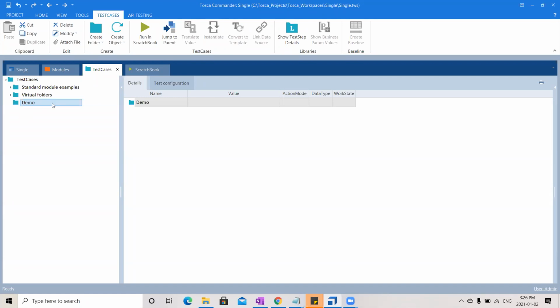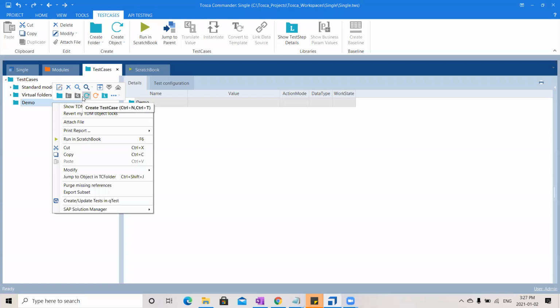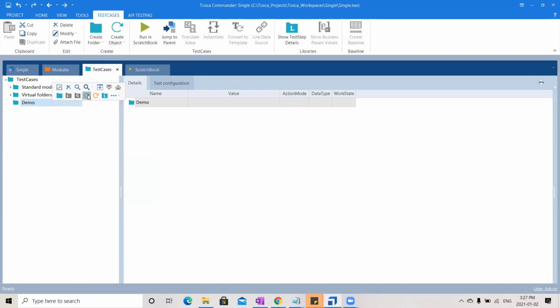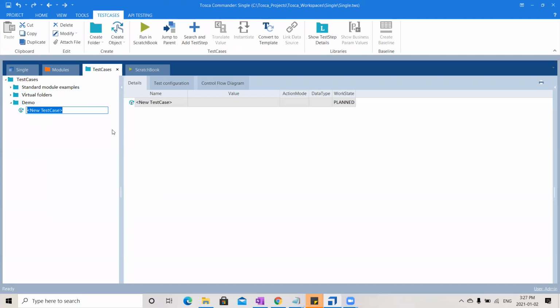Similarly in Tosca also, right click and there is an option here, create test case, or else you can choose this from here as well. The shortcut for this is Control N, Control T. Click on this and it will create a new test case for you. Now I will say validate registration, or validate register functionality, something like this, which we do as a manual tester. Here I'm working on my test case, so I'll move it to in work. Whenever I change this work state, there is a small black color icon that will change. See, when I say in work, it will change into horizontal.